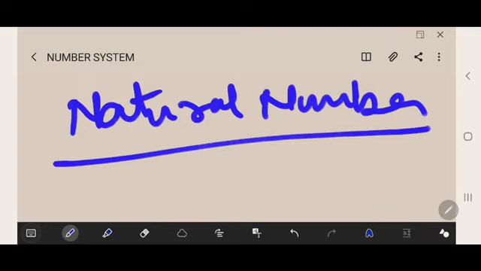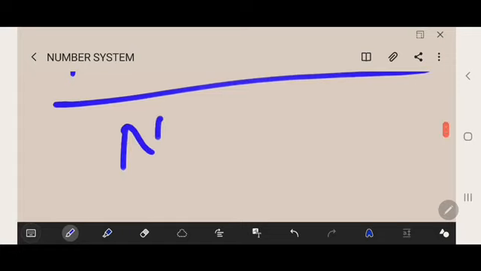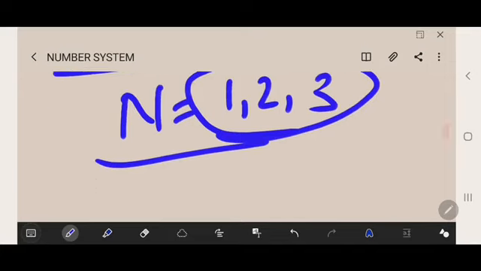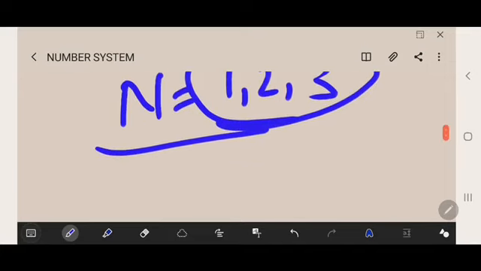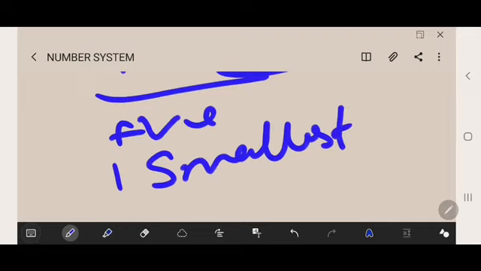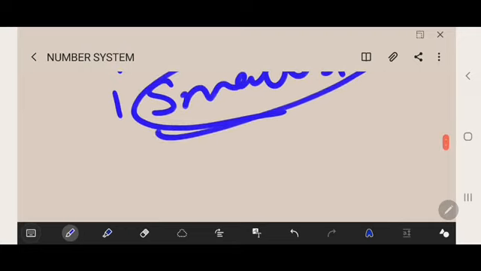Natural numbers are counting numbers and these are denoted by N. N equals 1, 2, 3. There are certain things you have to note down. All natural numbers are positive. The second thing is that 0 is not a natural number. Therefore 1 is the smallest natural number. Keep in mind that 1 is the smallest natural number.